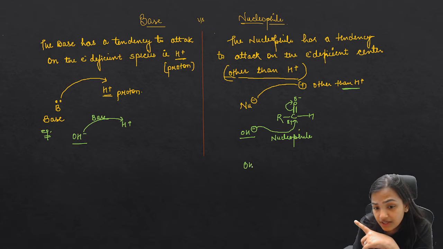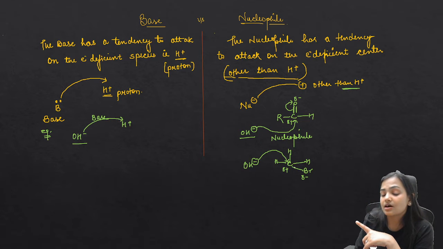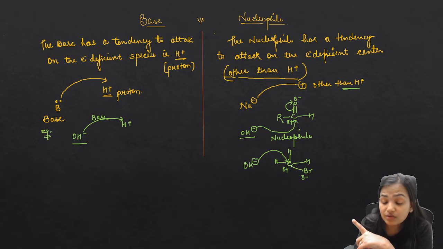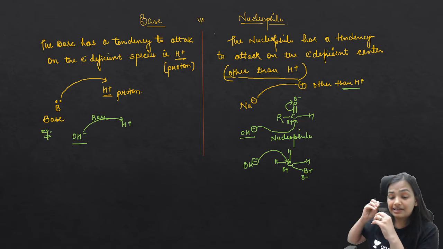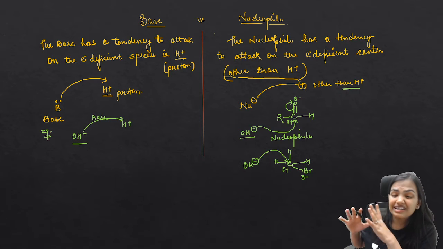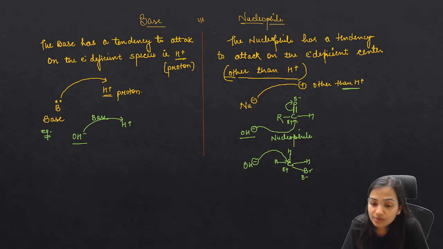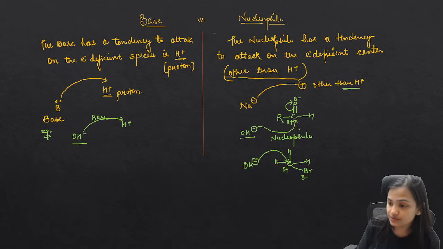Here I can do the attack of OH negative over any other kind of species, like CH3, other than carbon. Yeah, it could be other than carbon. Now if you see this particular molecule, it will be broken into partially negative and partially positive. So this is a nucleophile if it is attacking over this carbonyl carbon. This can attack over the nitrogen, this can attack over the carbon, this can attack over any center, but other than H positive, it is said to be a nucleophile. So I hope the point is very clear, your confusion.